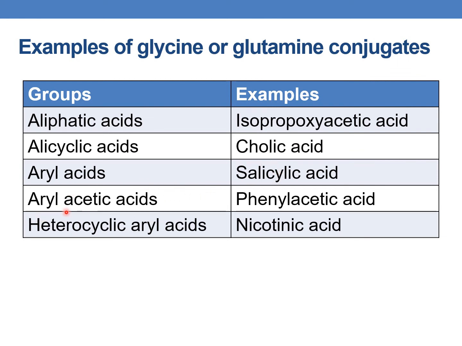For aryl acetic acids, the example is phenyl acetic acid. And finally, heterocyclic aryl acids, the example is nicotinic acid. These are the various drugs which undergo amino acid conjugation, and the amino acids mainly involved are either glycine or glutamine.